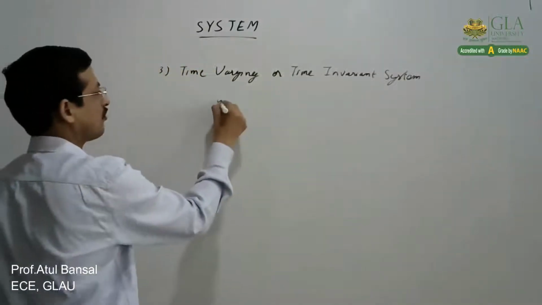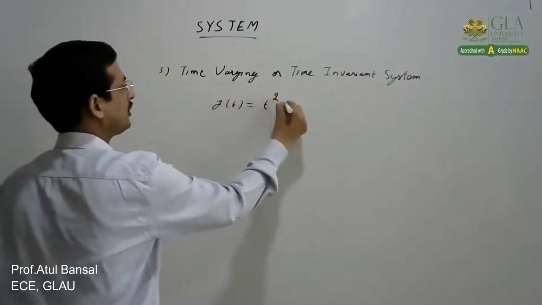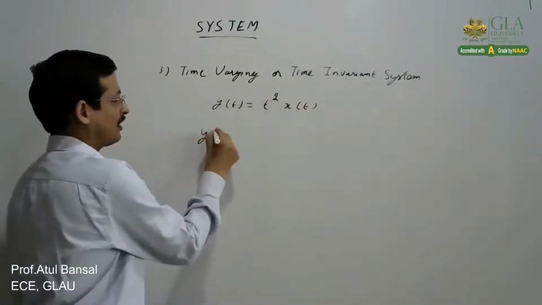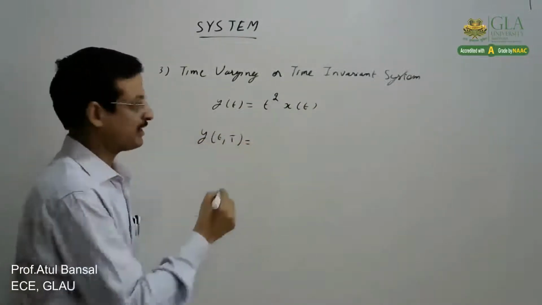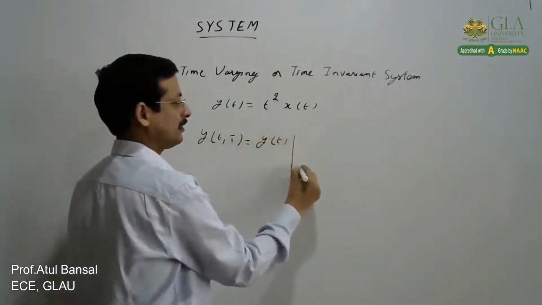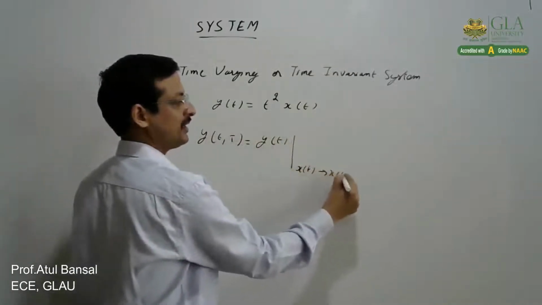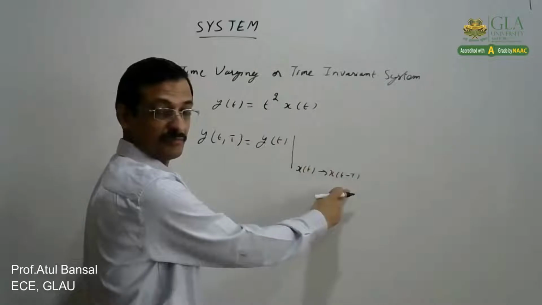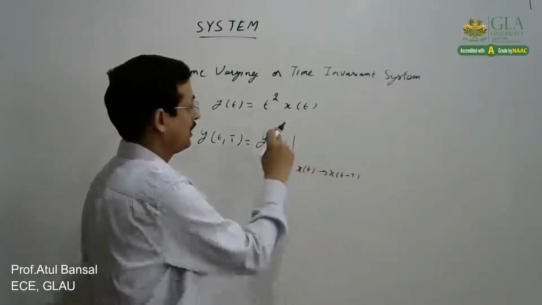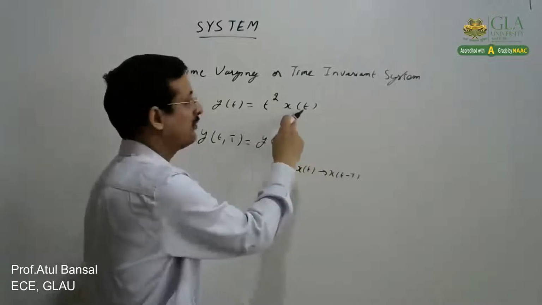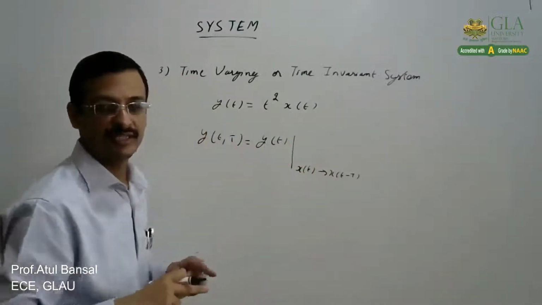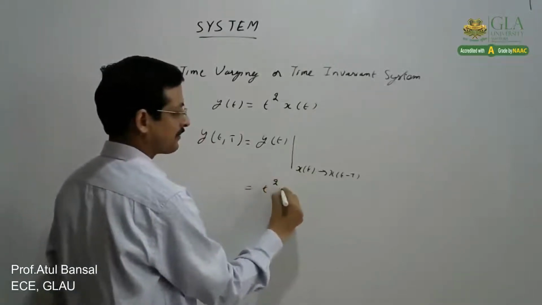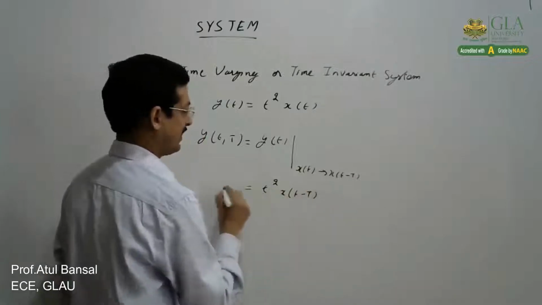Suppose the system is y(t) equals t squared x(t). Now, first, what is y_T(t)? It is y(t) with x(t) being replaced by x(t minus T). So it is only the x(t) that is replaced because we are introducing the time shift in the input signal only. t is not the input. Remember that the input is x(t). t might be something inside the function, inside the system. So this will become t squared x(t minus T).